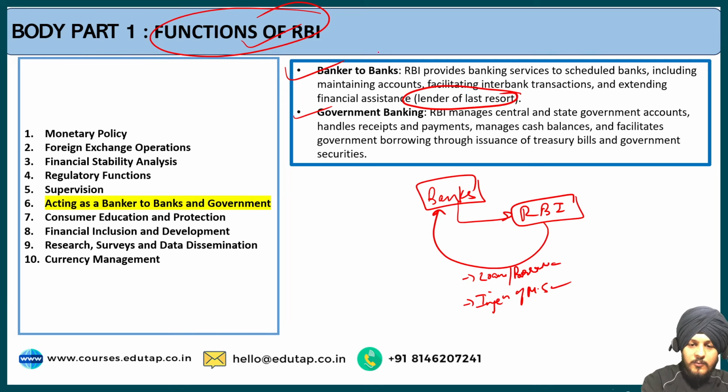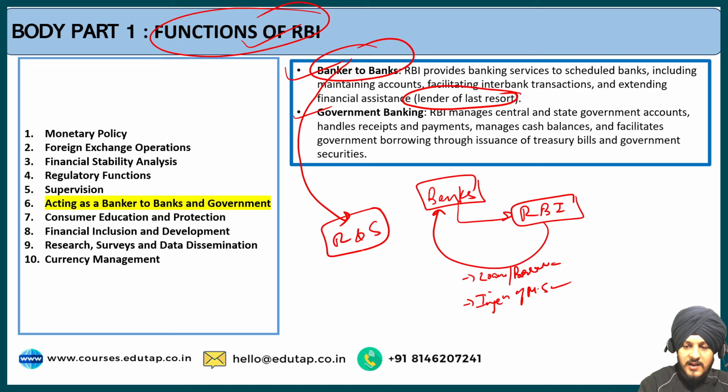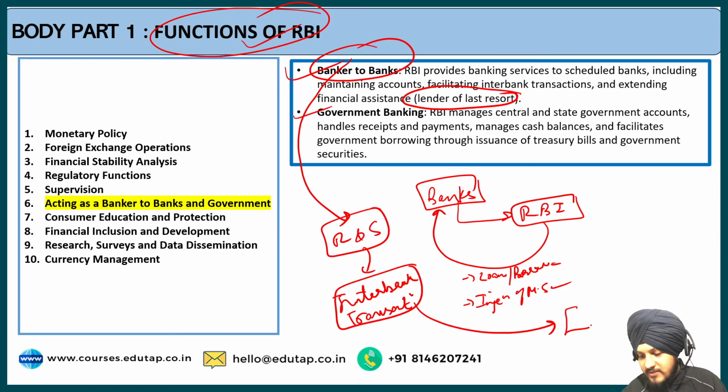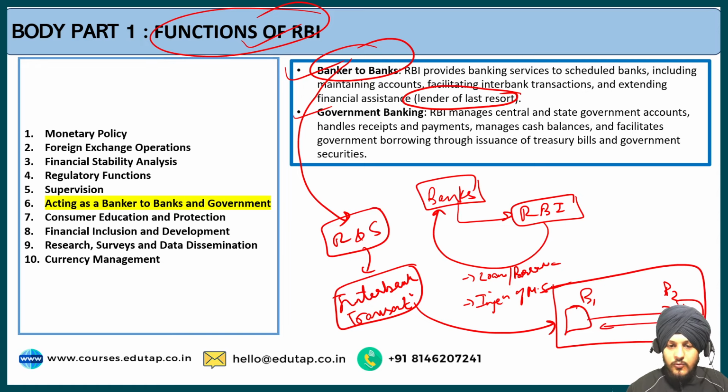Apart from that, as we have already discussed, RBI also does the regulatory and the supervisory functions in order to facilitate the interbank transactions. What do you mean by interbank transactions? Interbank transactions, as the name suggests, means the financial transactions that are happening between two banks, bank one and bank two. So RBI facilitates these transactions also. So that's how it acts as a banker to banks.